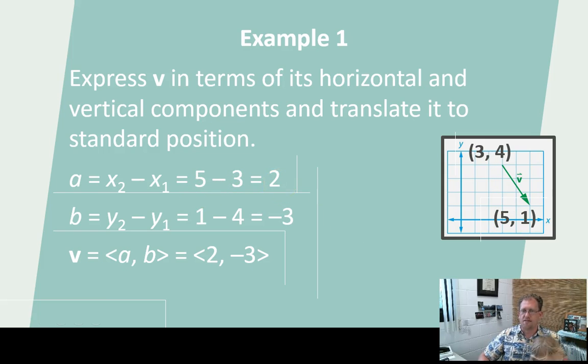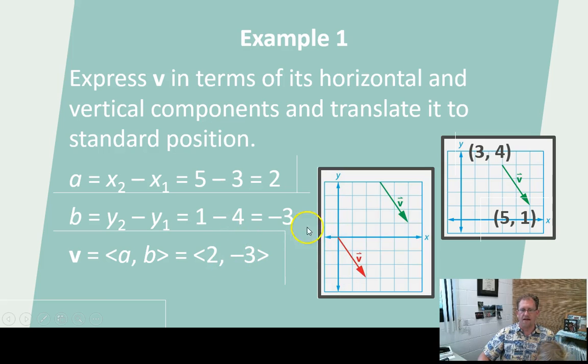So it has a change of 2 in the x direction. A is 2. B, y2 minus y1, is 1 minus 4, and so that is negative 3. So v, ⟨a, b⟩, is ⟨2, -3⟩. If we draw that starting at the origin, we're going to wind up with this vector right here. Alrighty, see if you can understand that.